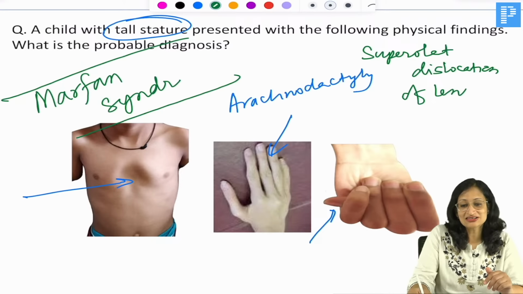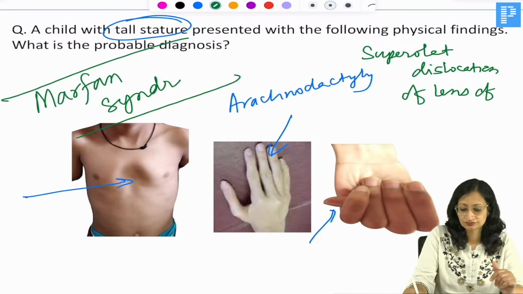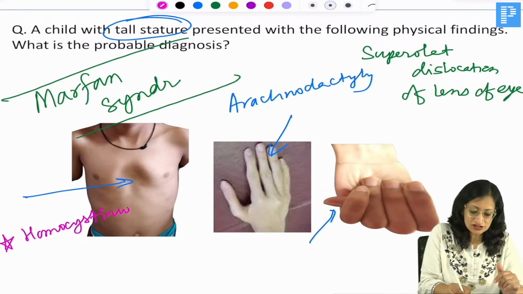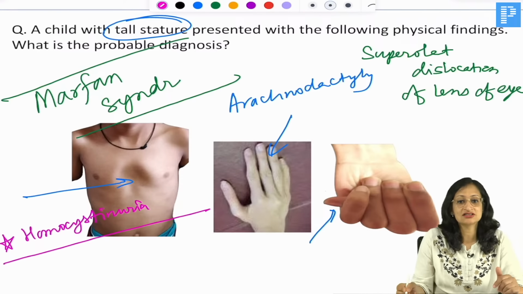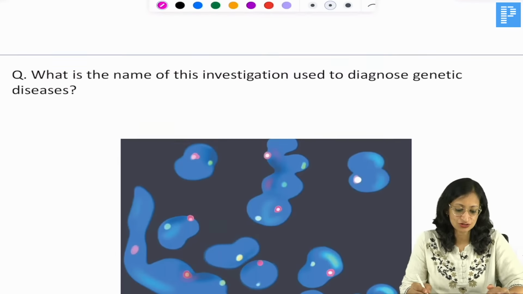Who can tell me that similar skeletal features can be seen in which metabolic disorder? Yes. Homocystinuria is a condition where you can get similar features involving the skeleton, just like Marfan syndrome.